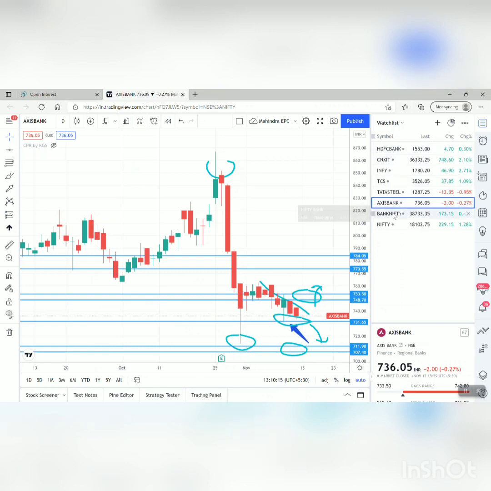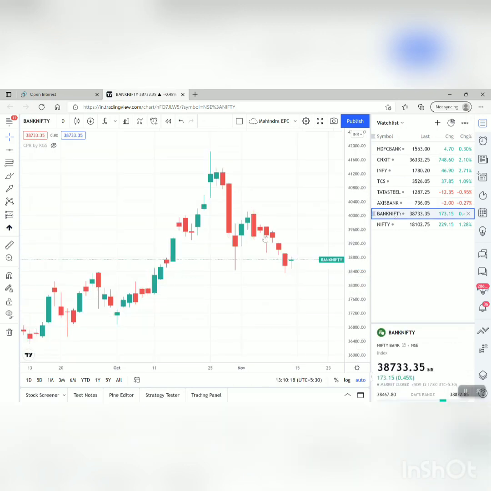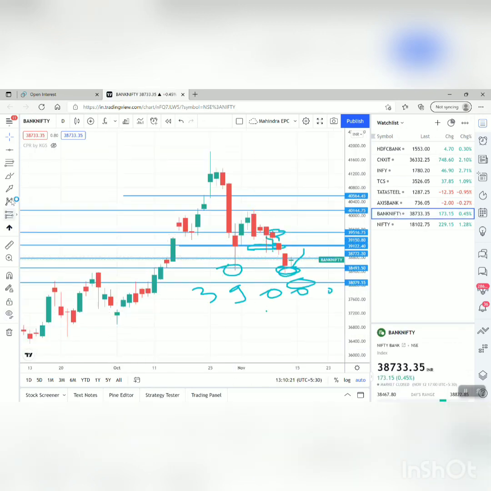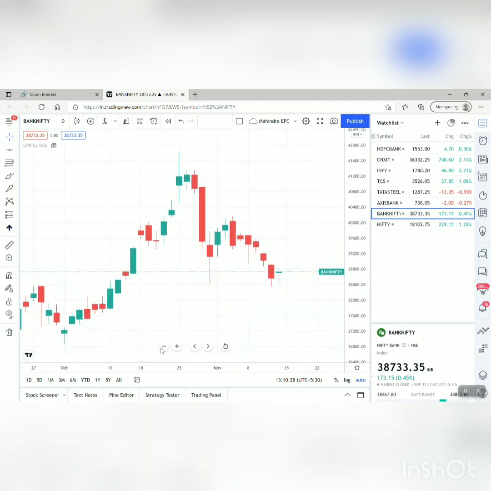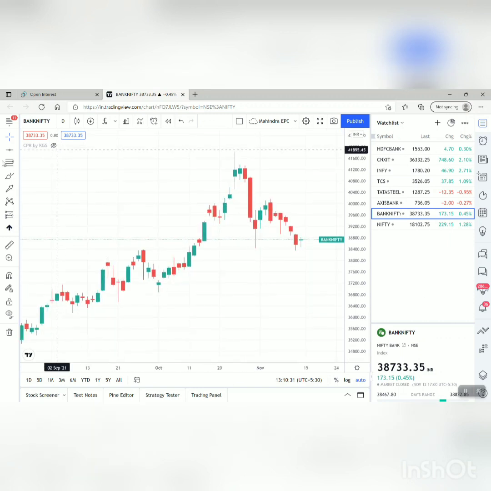Yeah, that's it. Let's maybe look at Bank Nifty also. That is at an interesting level. These are some of the things I have drawn in my daily analysis. So here also we can see this is the daily candle. What we can observe is that every chart says something. Each and every chart has something to say, and we need to interpret that.